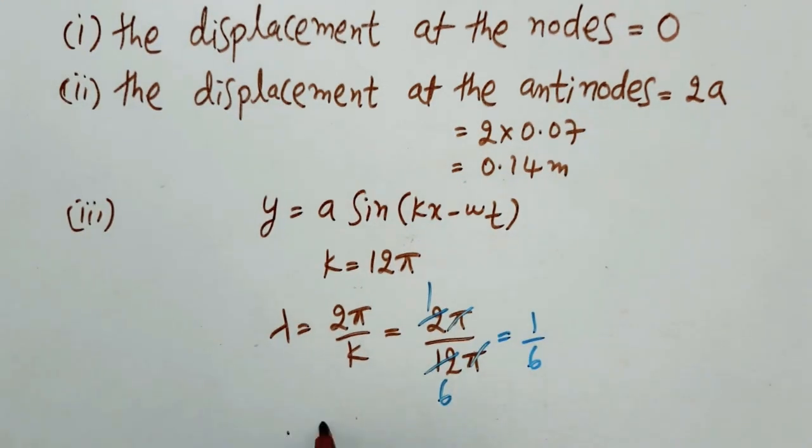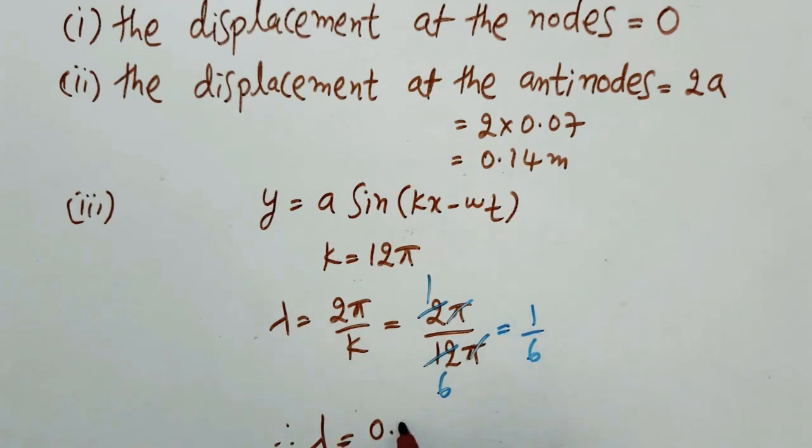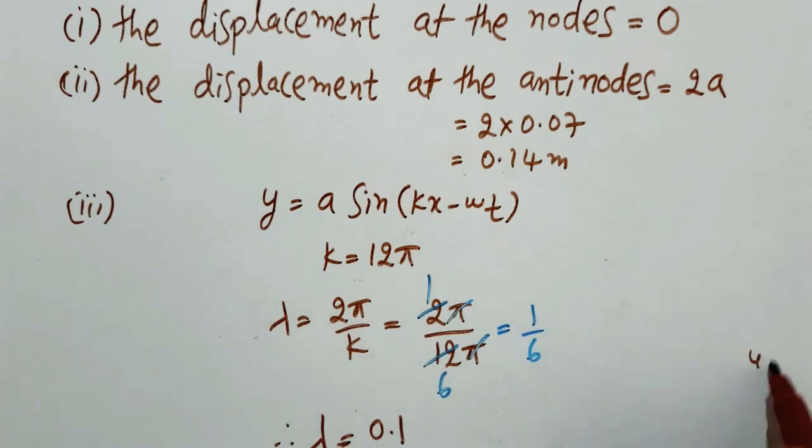So therefore lambda is equal to 0. Here it is 10. 6 ones are 6. So remaining is 4, 40. 6 sixes are 36. So therefore lambda is equal to 0.16 meter.